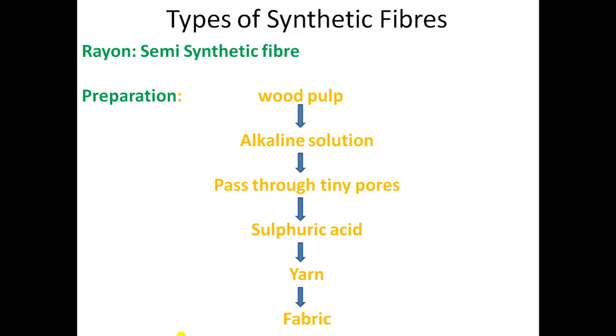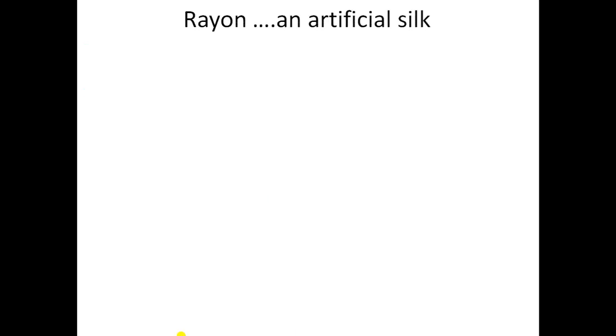Got it? Now students, it is also called artificial silk because it resembles silk in appearance, and it is cheaper than silk and can be dyed easily in any color. And rayon is also known as regenerated fiber. Why is it regenerated or biodegradable?